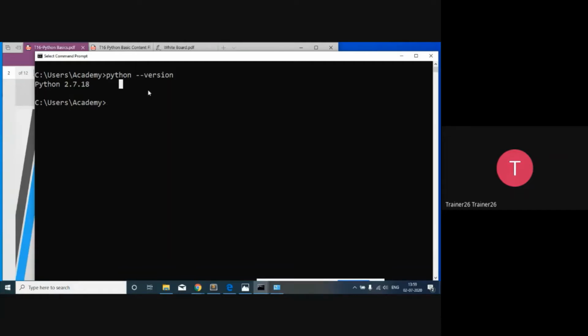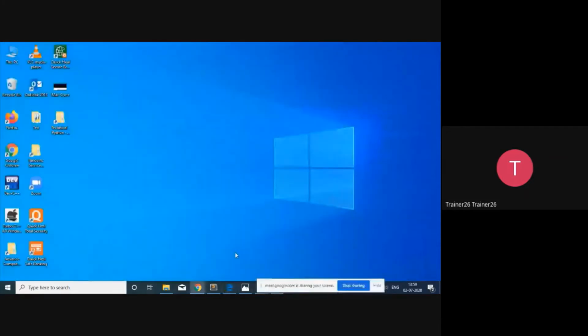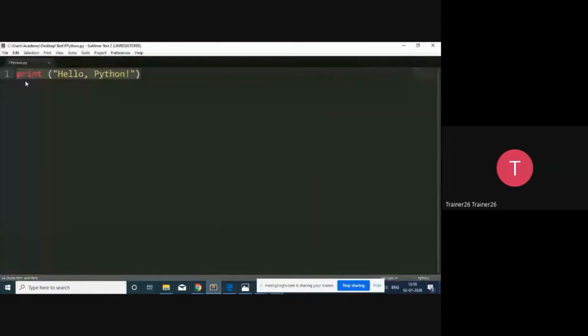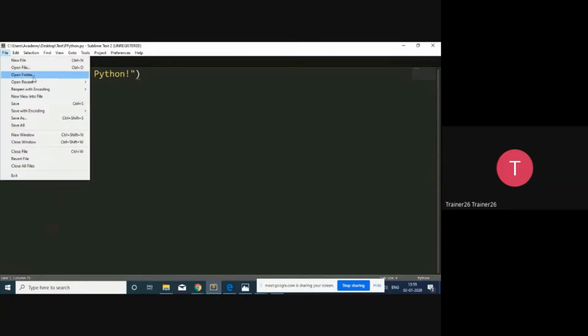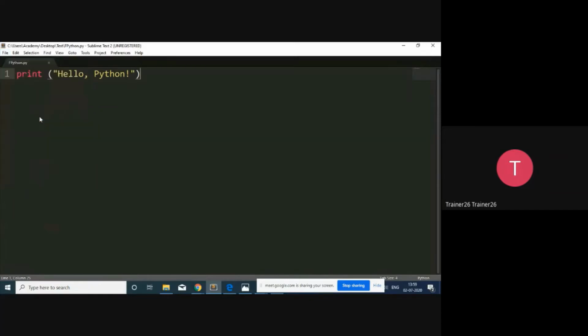Now another way to execute Python code is to write it directly in a notepad or something. So here you can imagine that I have written one small simple piece of code. This is basically the Sublime editor. That's why it's showing the different colors. Here I have written one simple print statement. I want to print in double quotes. I have given Python, and I have stored it as a Python file.